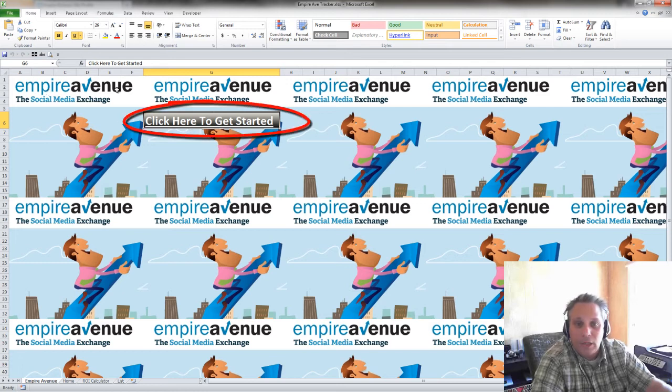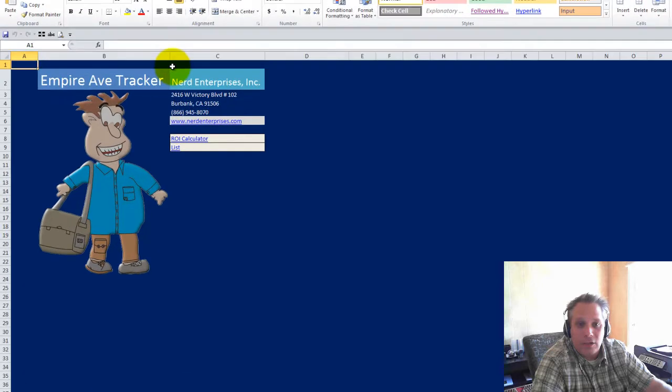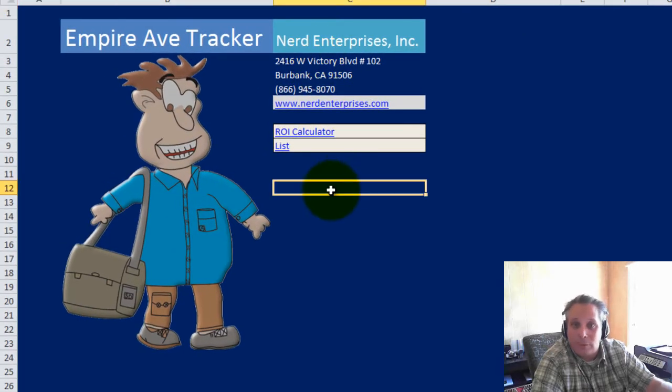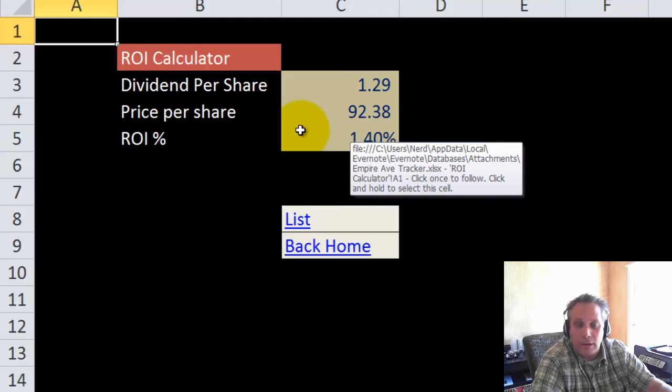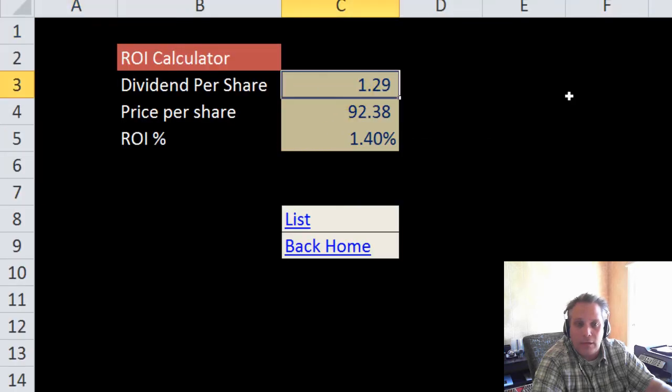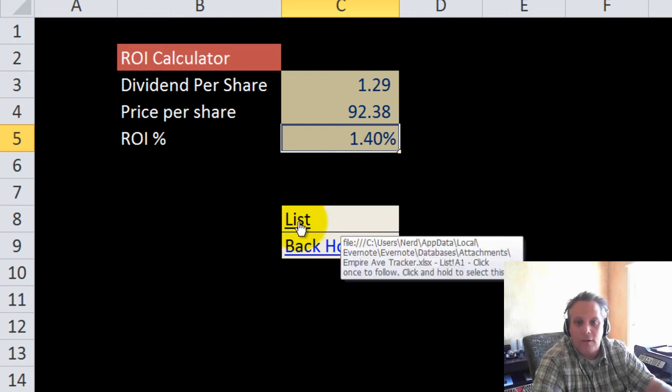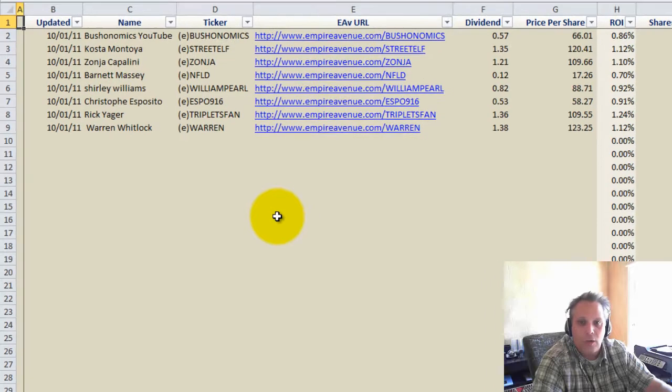When you download the template, and I am going to make this available for download absolutely free of charge, you can click over here where it says click here to get started. That takes you to this little home page where I have a little bit of branding. Then you can choose to go to the ROI calculator. This is just a simple ROI calculator that I created in case you're looking at somebody's profile and you just want to quickly see what their ROI is. You punch in their dividend per share and their price per share, and it gives you the percentage. Very simple stuff.